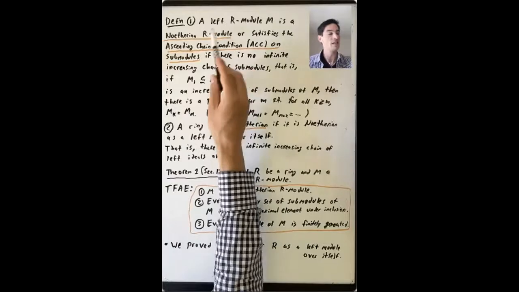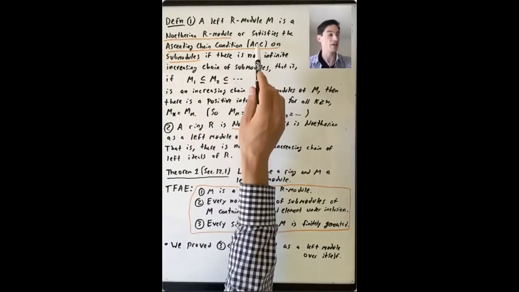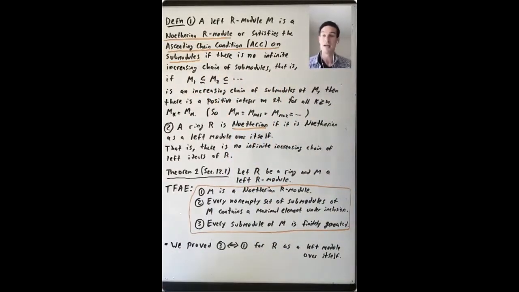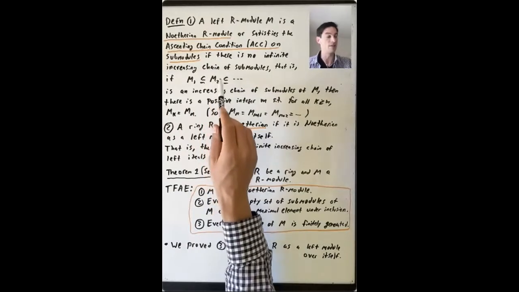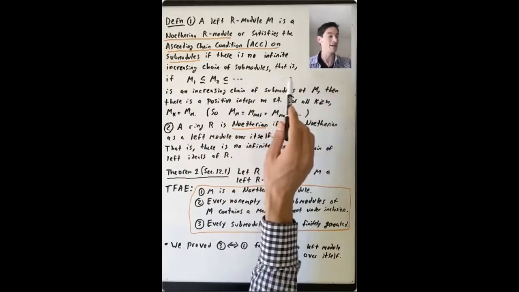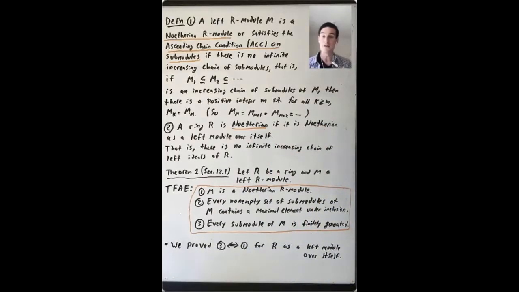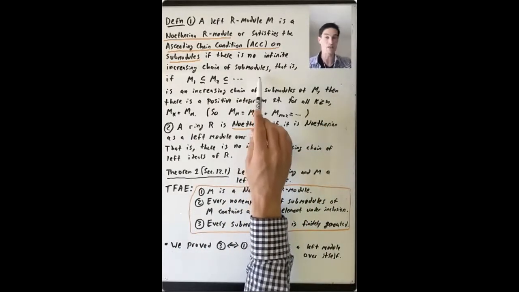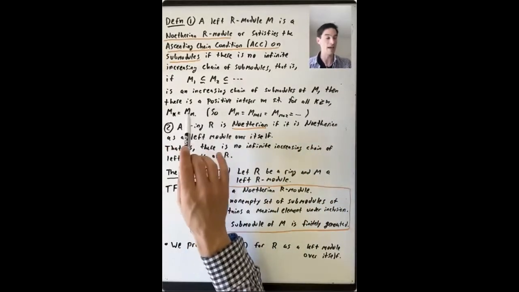So let's define a Noetherian R-module. A left R-module M is a Noetherian R-module, or we say that it satisfies the ascending chain condition on submodules, if there is no infinite increasing chain of submodules. What that means is that if M1 is contained in M2, is a submodule of M3, and so on, is an increasing chain of submodules of M, then there's a positive integer m past which it stabilizes, such that for all k greater than or equal to m, Mk equals Mm.